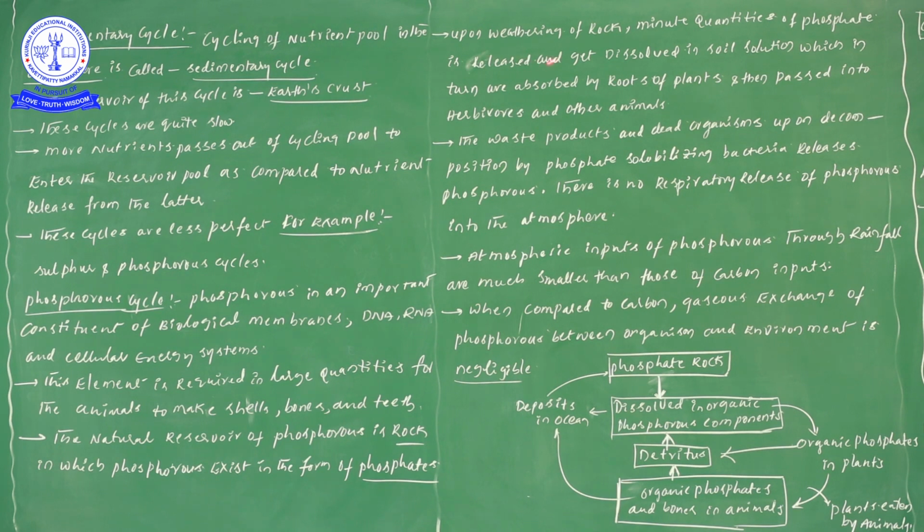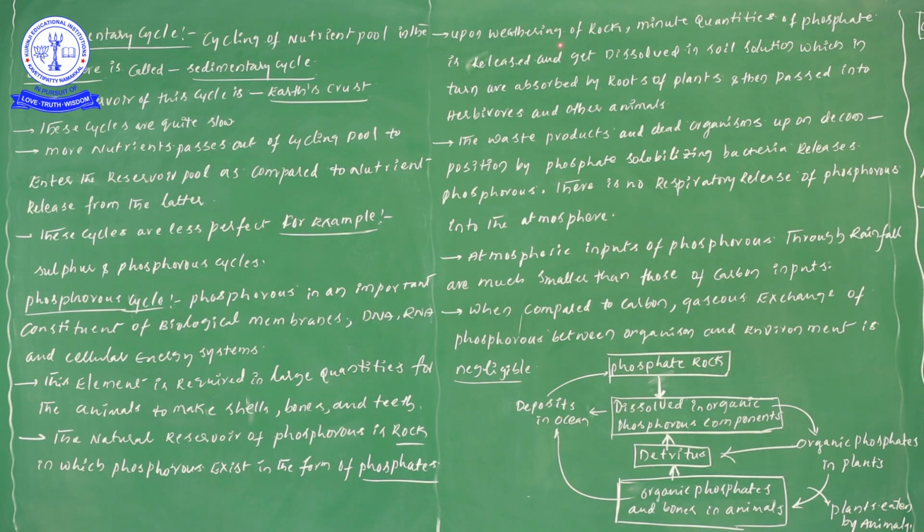Next, upon weathering of rock, while the process of weathering takes place, minute quantities of phosphate are released and dissolved in the soil solution, which in turn are absorbed by the roots of plants and then passed into the herbivores and animals. This is a lot of information to be discussed.